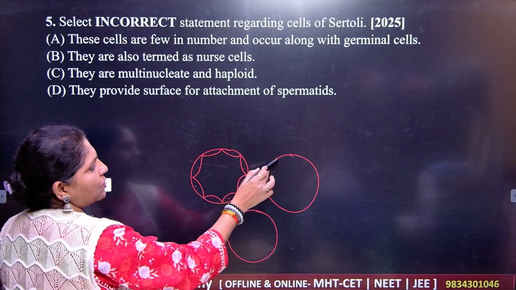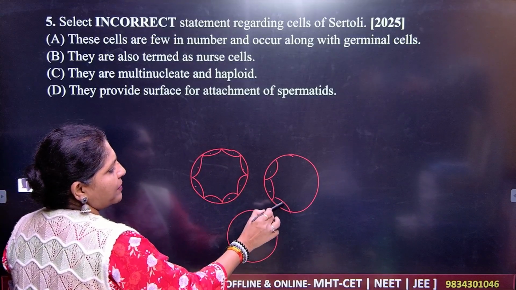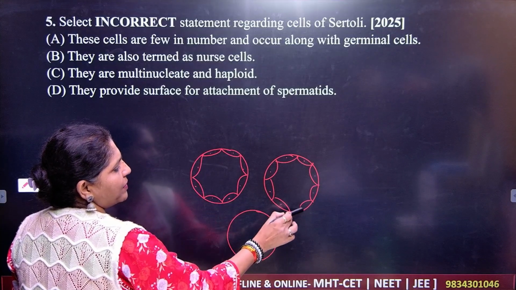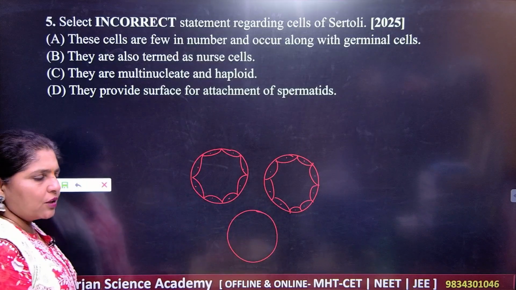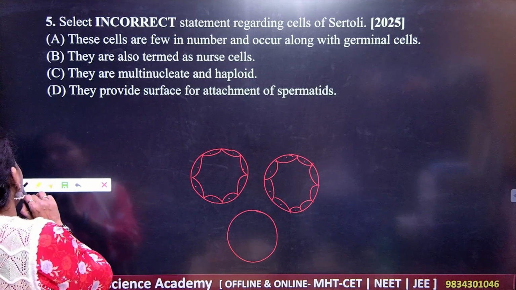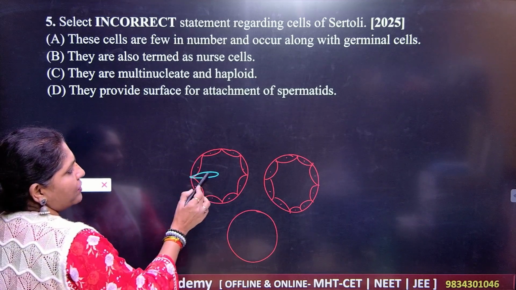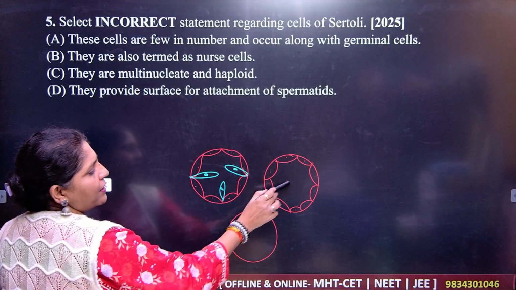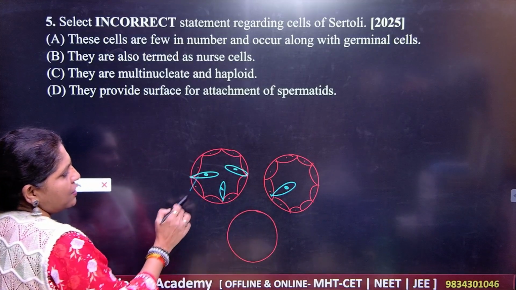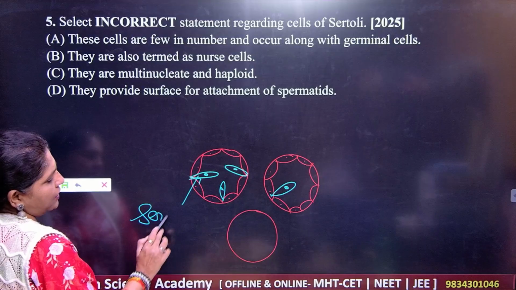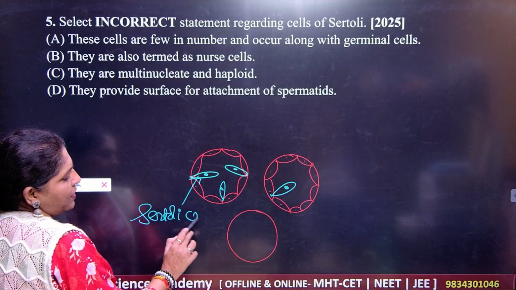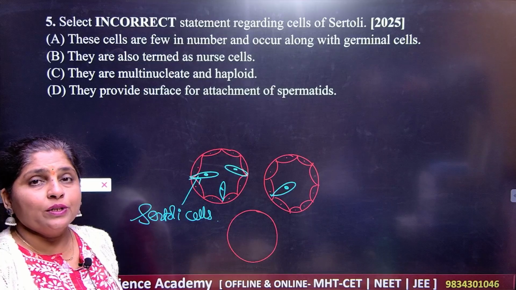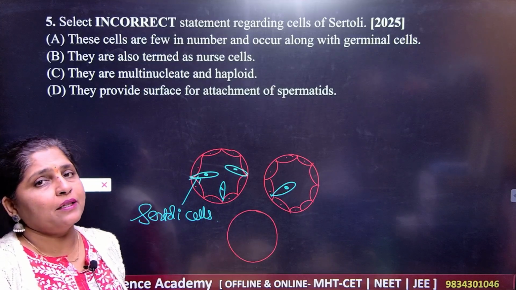Sertoli cells are present in between this. Sertoli cells are nourishing cells, giving nourishment to the developing sperm inside the testes.